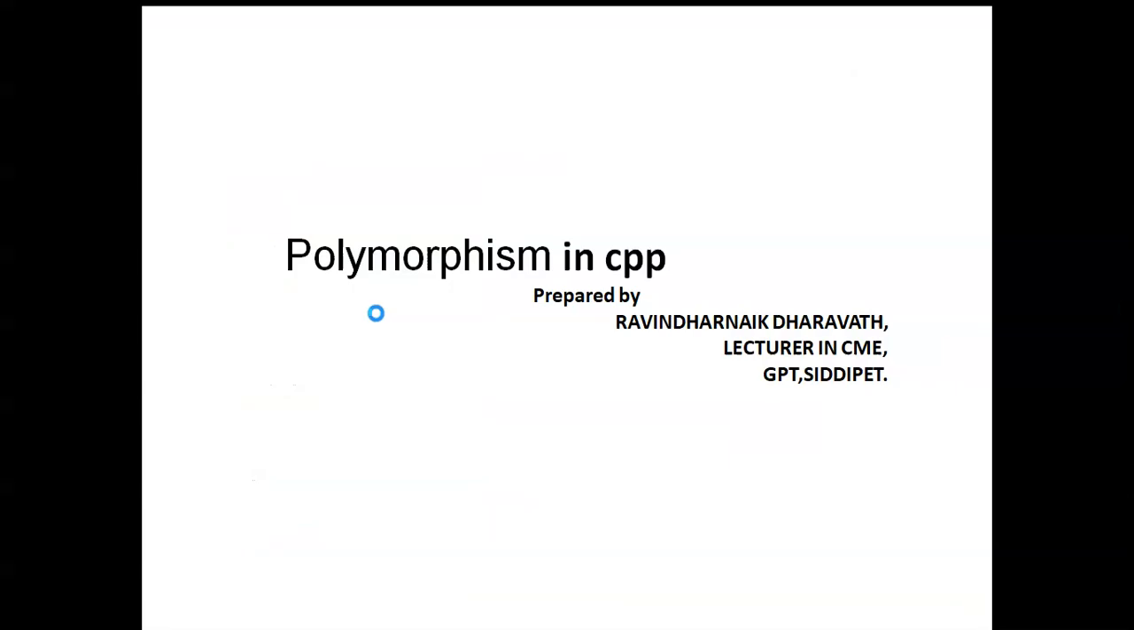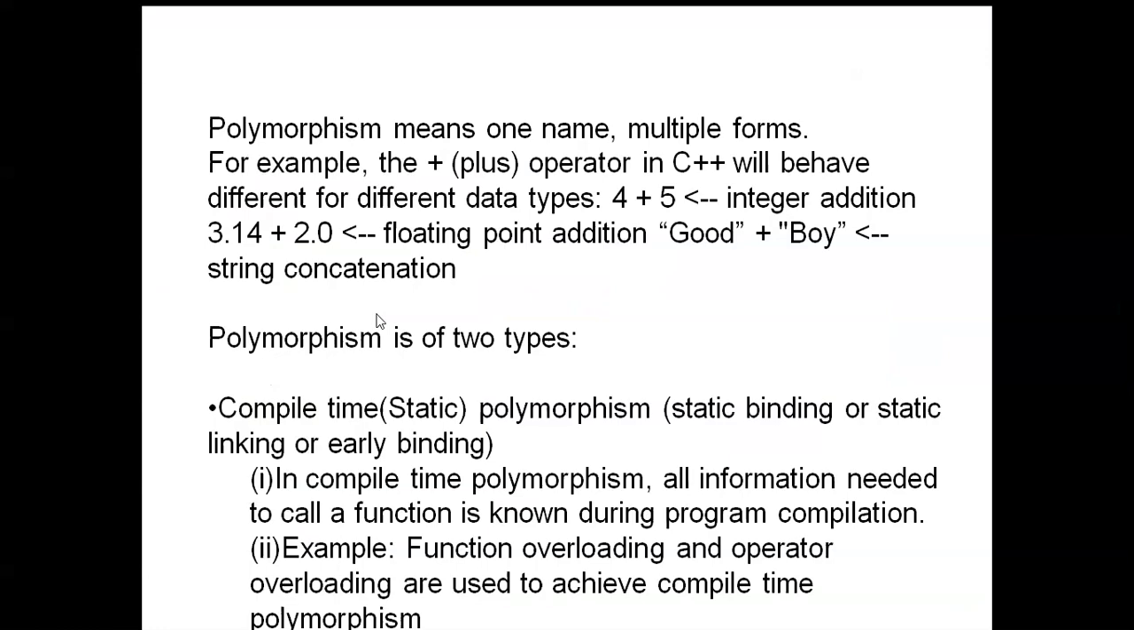Okay, polymorphism in C++. Polymorphism means one name, multiple forms. Poly means many, morphism means forms, many forms.